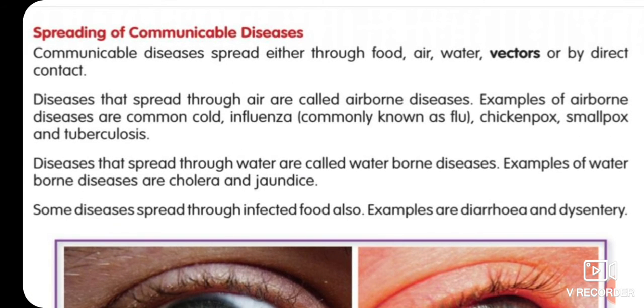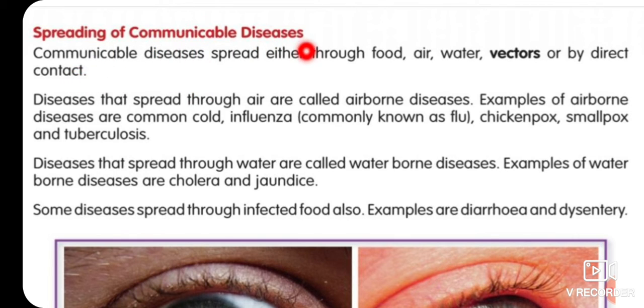So children, what do you understand with these communicable and non-communicable diseases? Now you are very familiar with these terms. And now how will they spread? How will they spread in our environment or person to person? So what are the main causes behind this